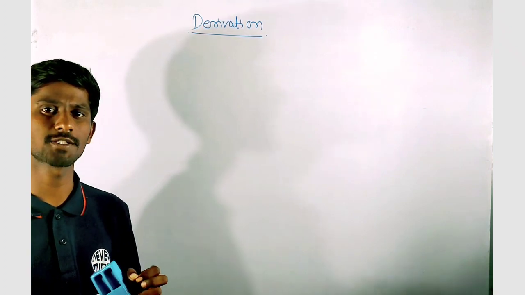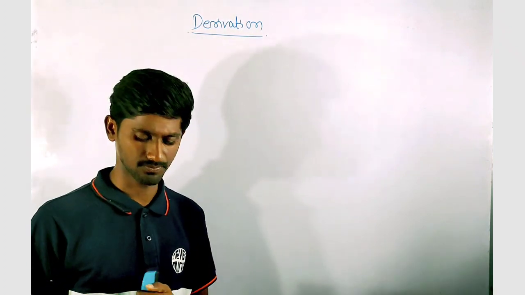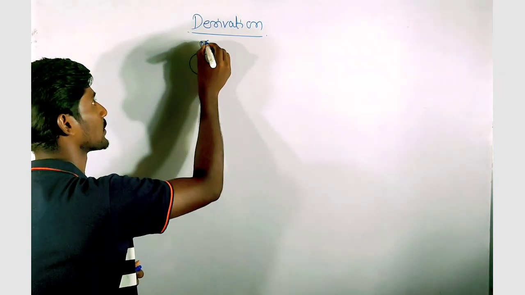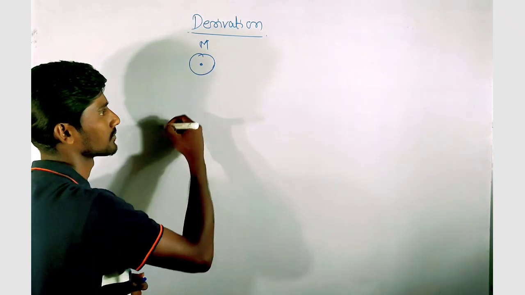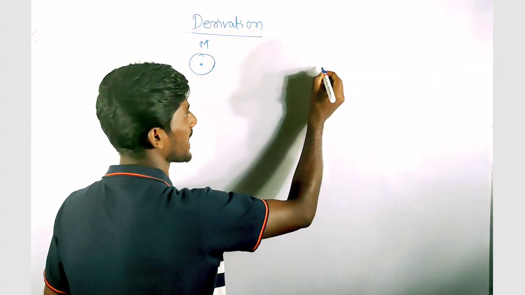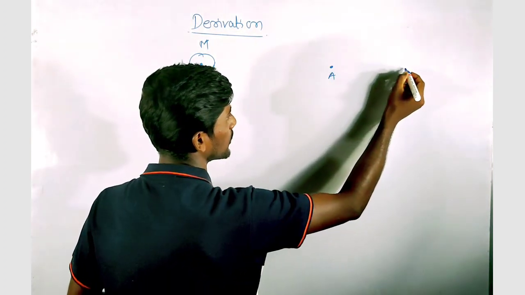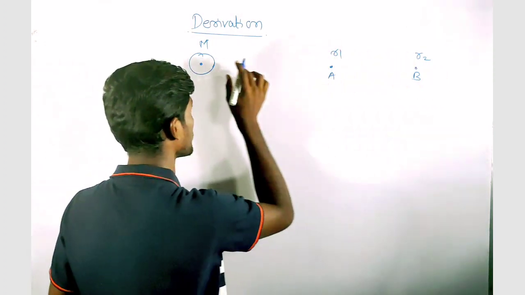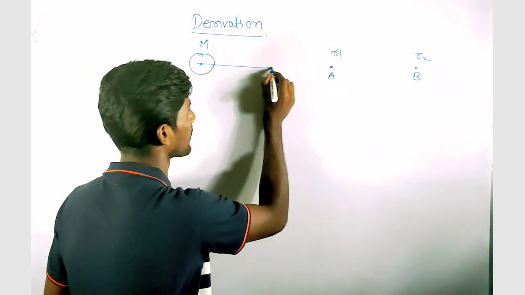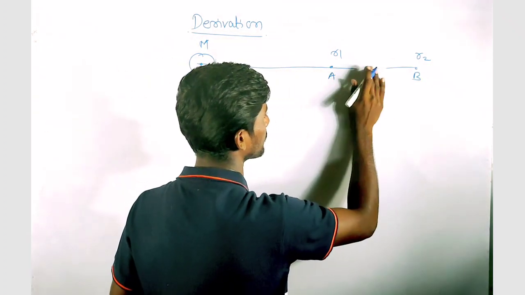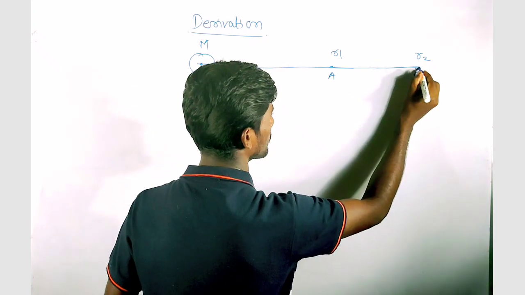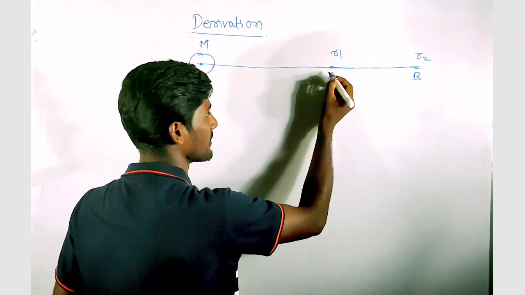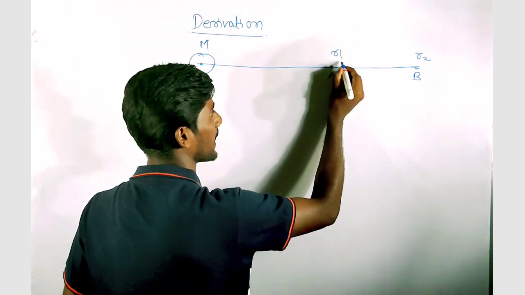Now we will derive an expression for gravitational potential energy. Let's consider a source mass capital M which is fixed, and consider 2 points A and B which are kept at a distance of R1 and R2 from the center of the capital M. Consider a particle having some mass small m at point A.